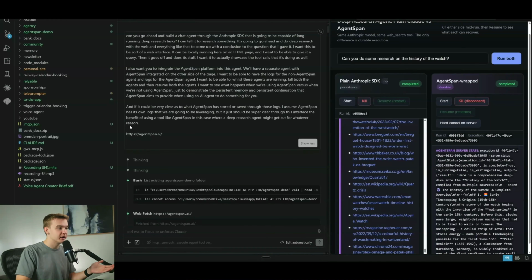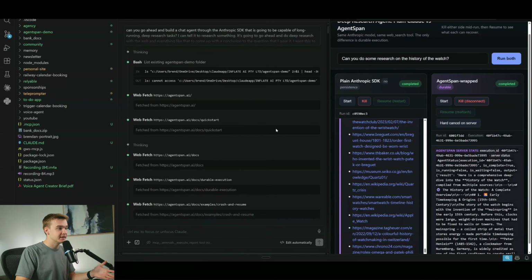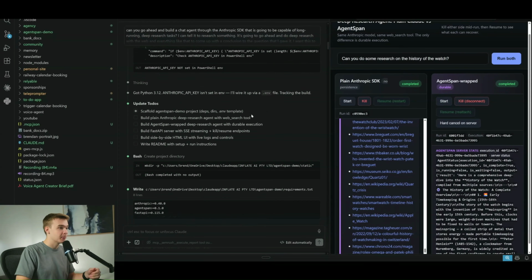And then at the bottom, I provided it with the Agent Span link as well. The reason that I did that is because this agent is more than smart enough to be able to, as you can see here, do some web fetching and look at the website, look at the documentation as well, so that it can understand exactly how to do the install itself without me having to do pretty much anything else. Now from this, it put together a plan to complete everything.